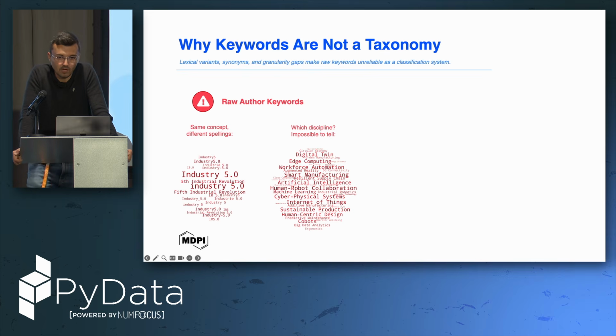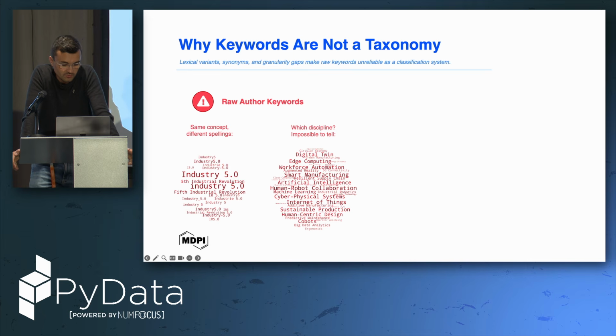Just a bit more context on why keywords are not a taxonomy. As mentioned, the same concept, the same keyword, can be written with different spellings. So we can have Industry 5.0, or something very related like 5th Industrial Revolution, and actually this is just a string attached to every paper. Which discipline does it belong to? From this string, it's impossible to tell.